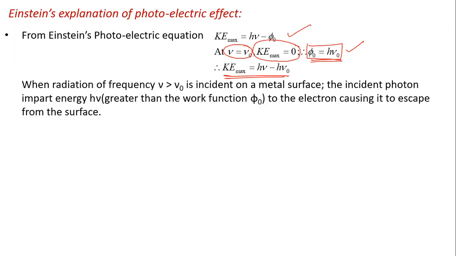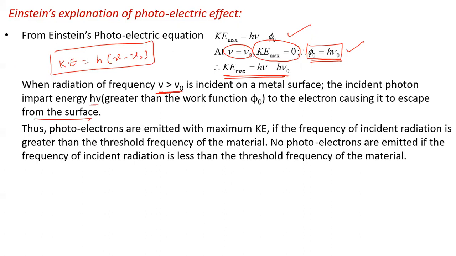So we can write the same equation this way: kinetic energy is equal to h into (mu minus mu g). When radiation of frequency greater than threshold frequency is incident on the metal surface, the incident photon imparts energy h mu, greater than the work function, to the electron, causing it to escape from the surface. Thus, photoelectrons are emitted with maximum kinetic energy.